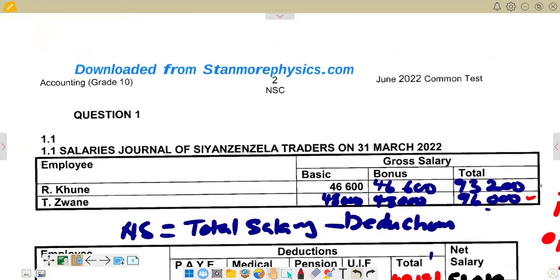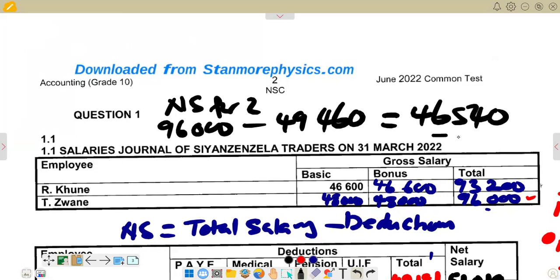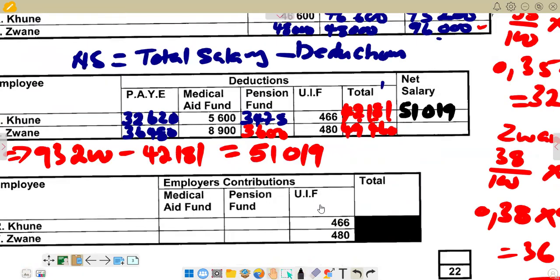96,000. So we are saying net salary for Zwane. We are saying the total, which is the gross, which is 96,000, and then we subtract the total deductions, which is 49,460. Then if you subtract the two, yes, we'll get 46,540. So this is the amount that we are representing as our net. So we go there and put our 46,540.